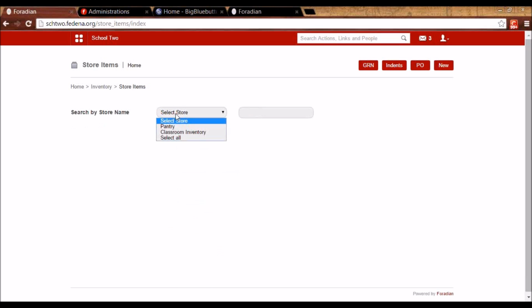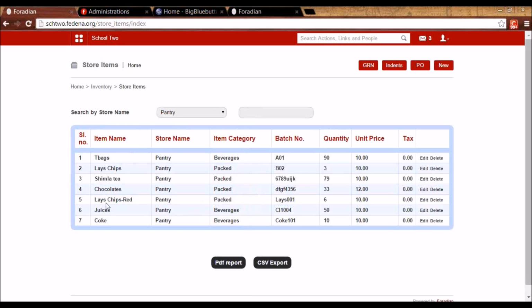So like this, I have already created a few items in pantry. So these items are here. I have given them some batch numbers, quantity, unit price, and tax if applicable.